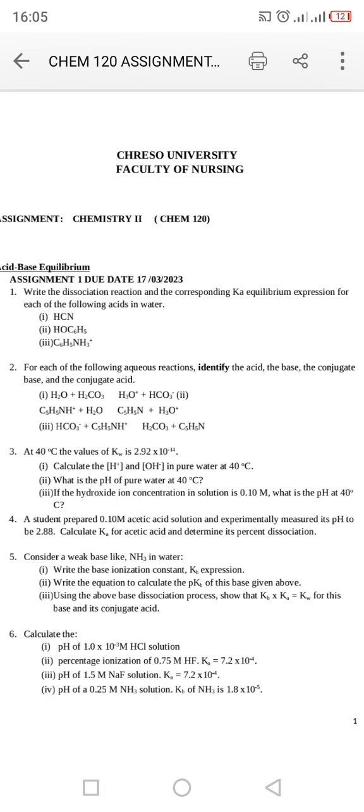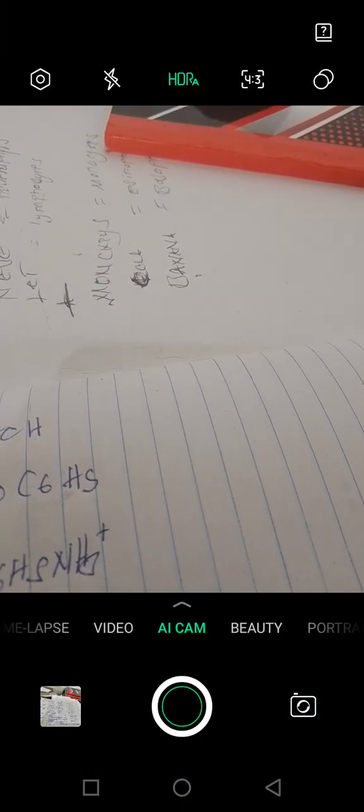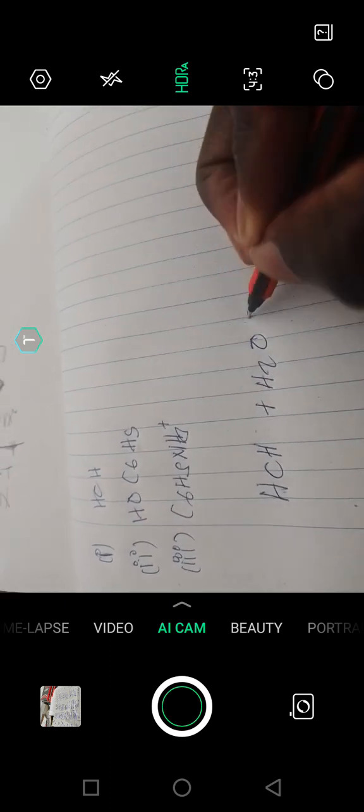So let's start putting in place what is going to happen here. We have hydrochloric acid. What will happen if it dissociates in water? Note that this is a strong acid. A strong acid has only one direction. It is not a dynamic equilibrium, and it is not a reversible reaction.